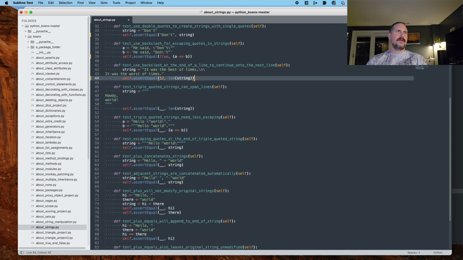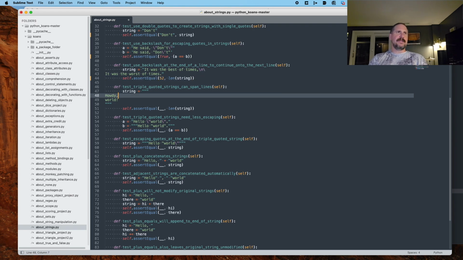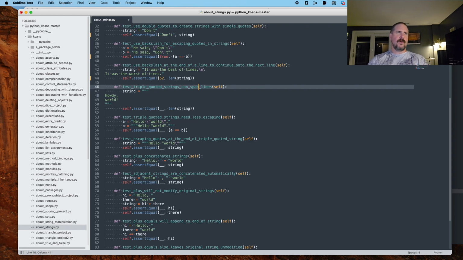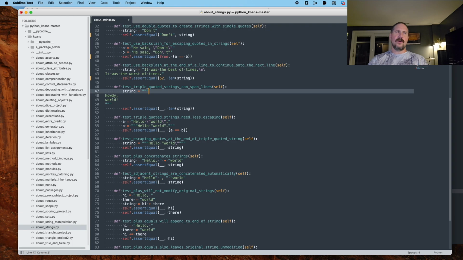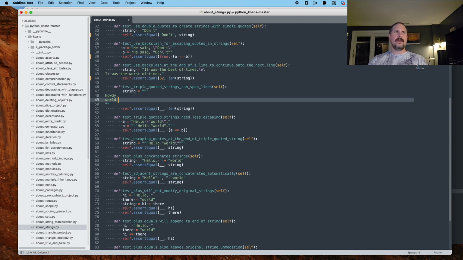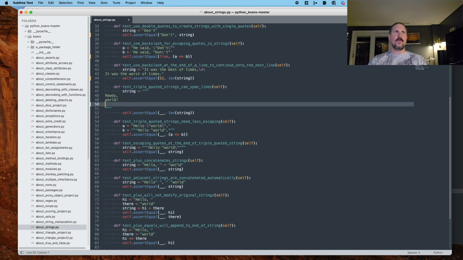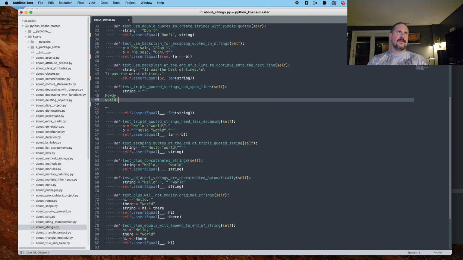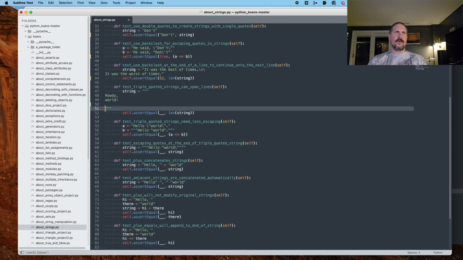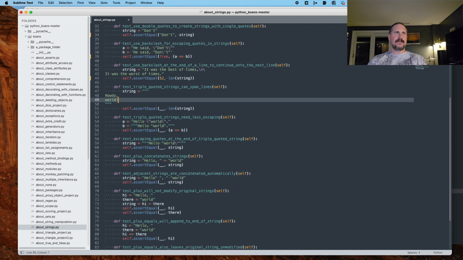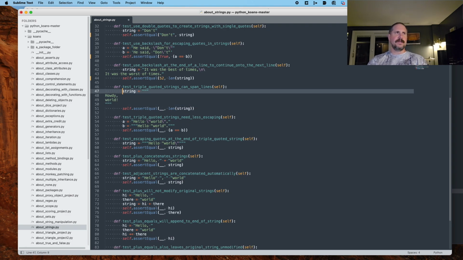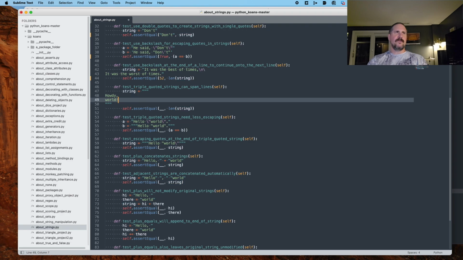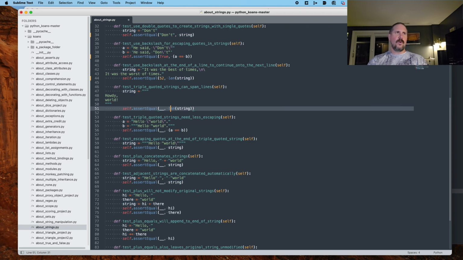All right, moving on. Test that triple quoted strings can span lines. Here you can do triple quote and then go line by line and do whatever you want, and you don't have to put all of this stuff in quotes. Then end that whole sequence with a triple quote, and everything in there is a string. That's set to a variable called string in this case. Again, we're asserting what's the length of this whole sequence.